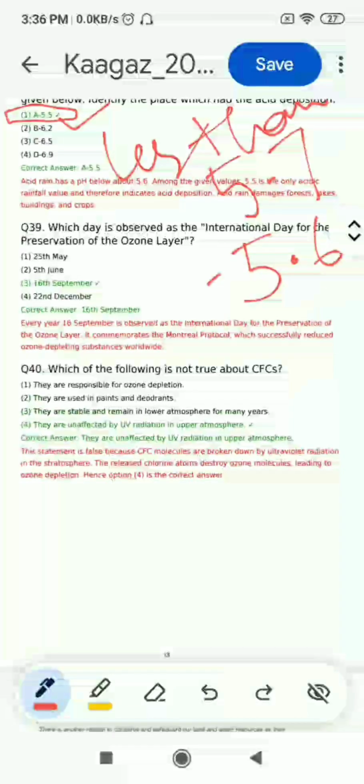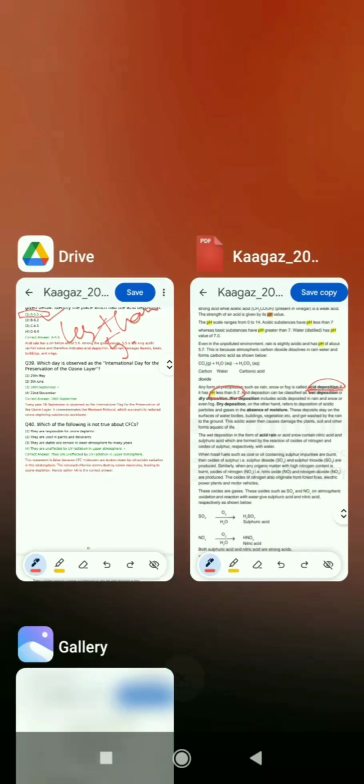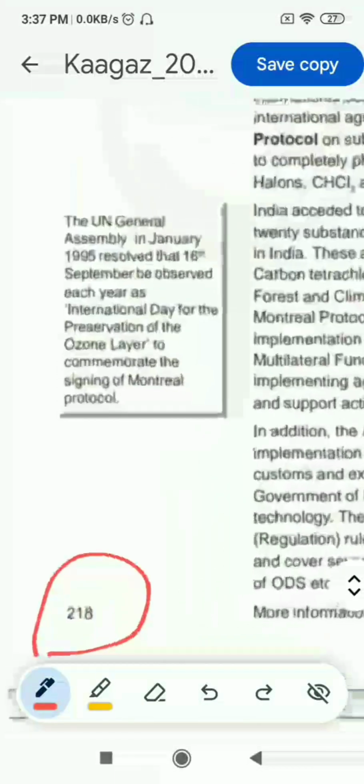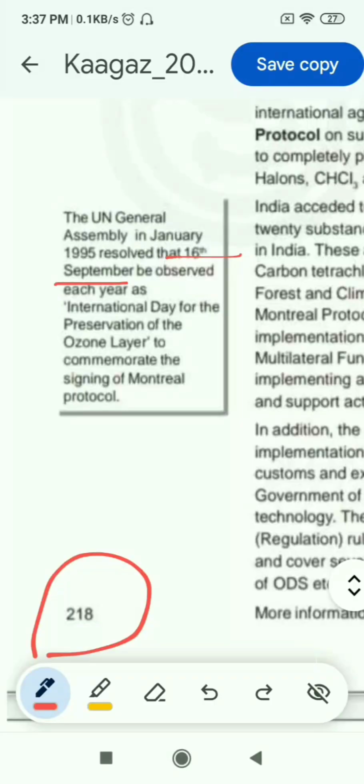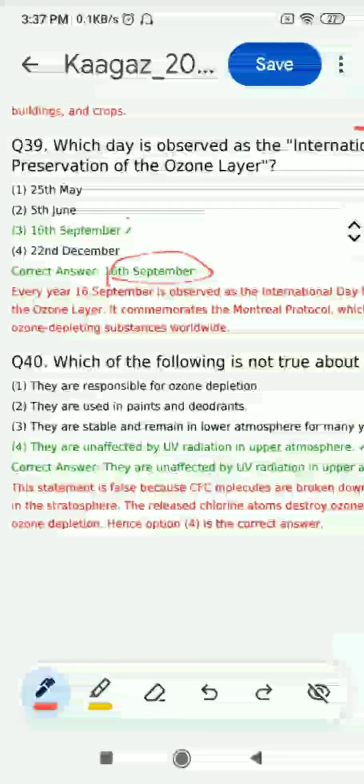Now question 39, which day is observed as the International Day for the Preservation of the Ozone Layer? Options are 25th May, 5th June, 16th September, 22nd December. So this question's answer is on page number 218 of block 3. You can see 16th September is observed each year as International Day for the Preservation of the Ozone Layer. So 16th September is the correct answer.